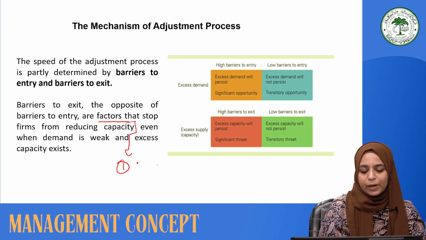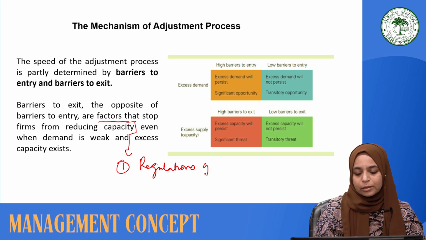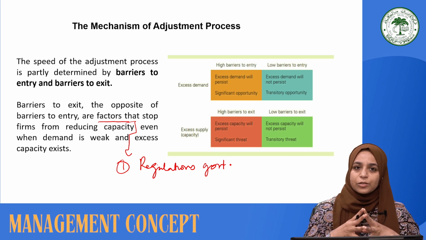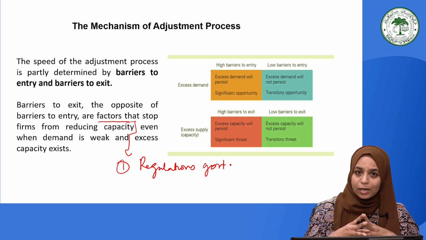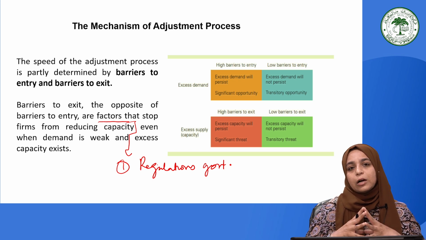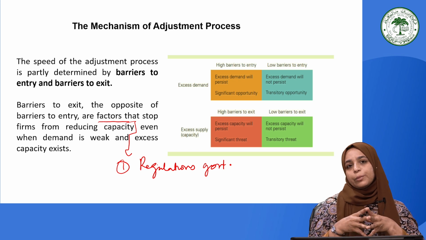One of the possible factors is the regulations of the government. Now we have to appreciate the fact that the government puts certain kinds of restrictions on certain firms and industries for the benefit of consumers at large, and firms cannot cut down the production capacity just because the demand is declining and they are not able to make profit.